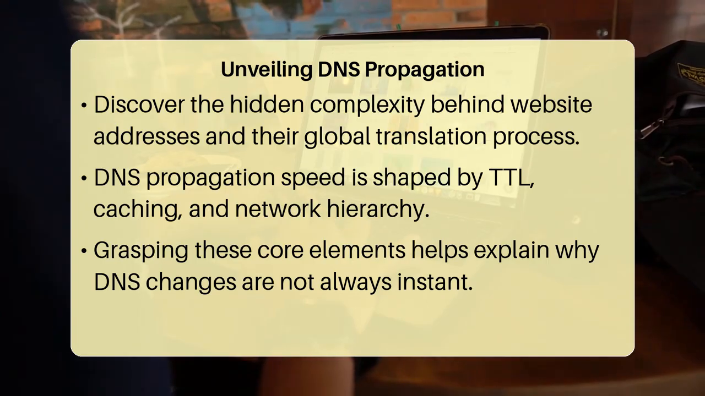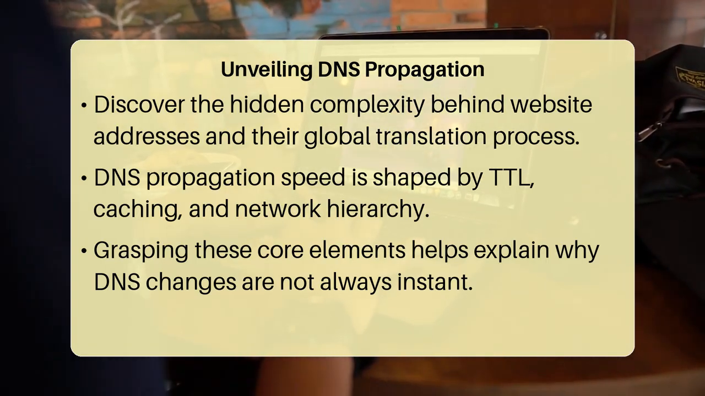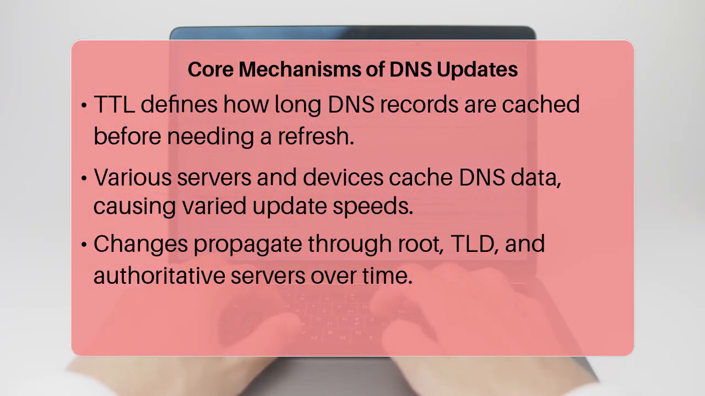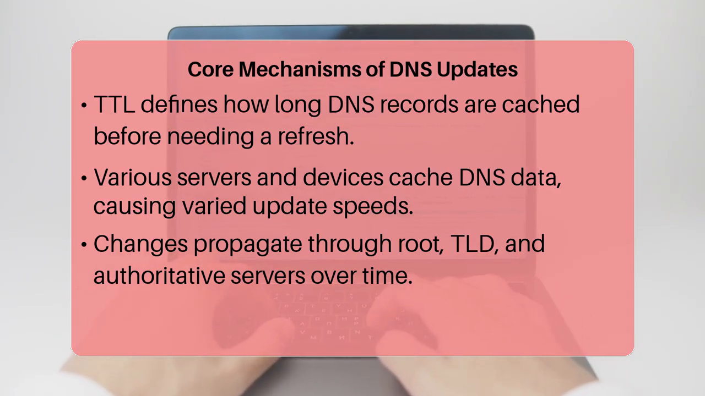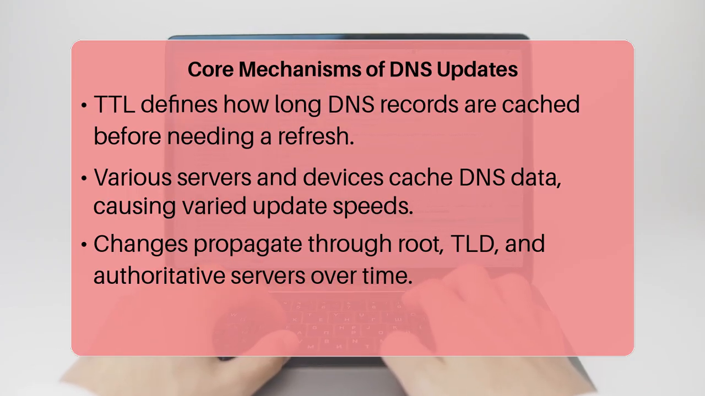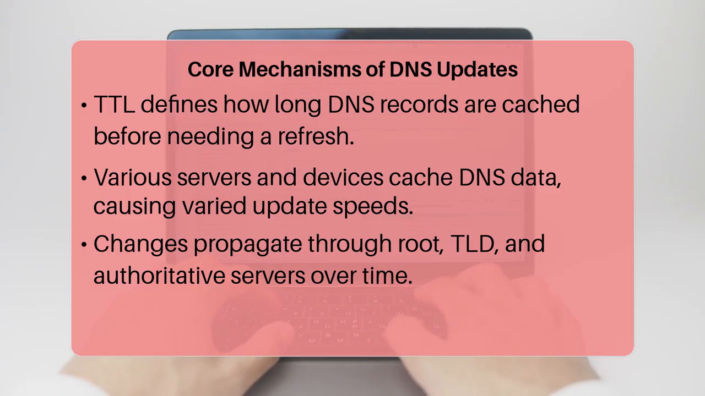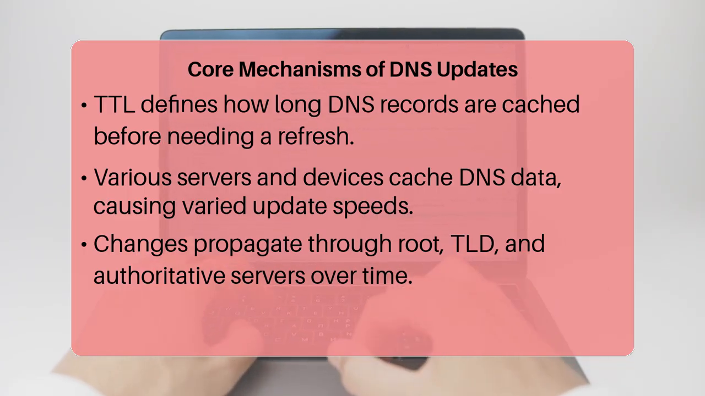First, let's talk about the time to live, or TTL. This is a setting on your DNS record that tells a resolver how long it should cache, or remember, that record before asking for an update. A shorter TTL means DNS changes propagate faster because resolvers refresh their information more frequently. However, a very short TTL can also increase the load on your authoritative name servers due to more frequent queries.